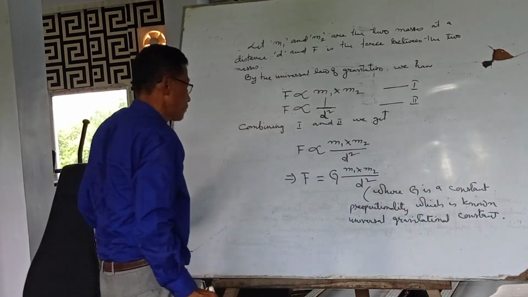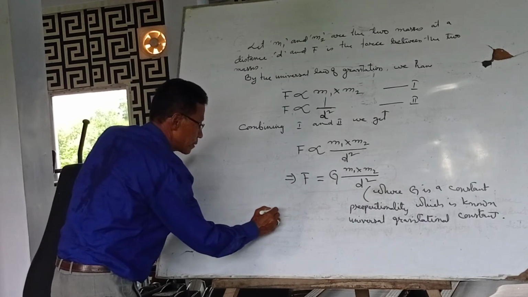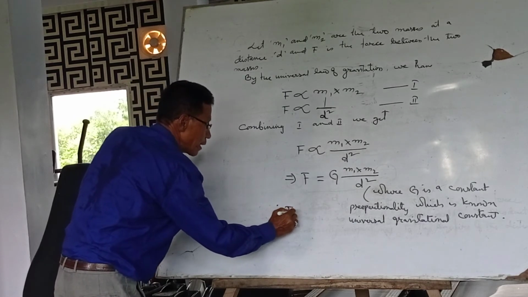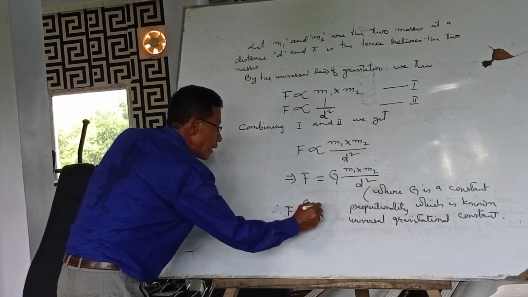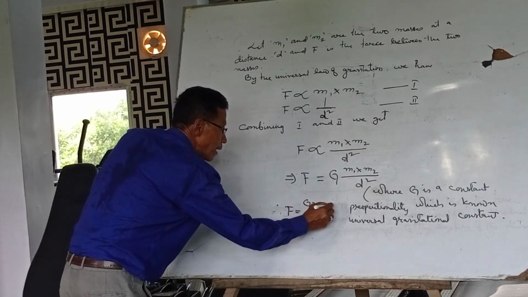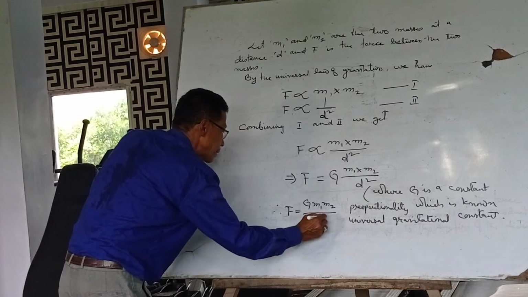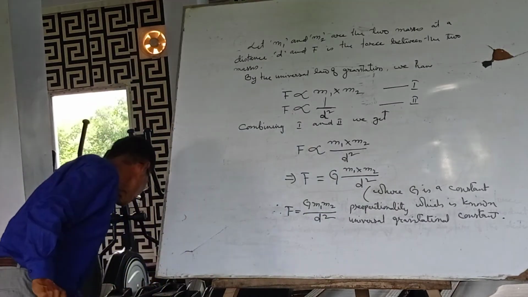Therefore, F is equal to G M1 M2 by d square.